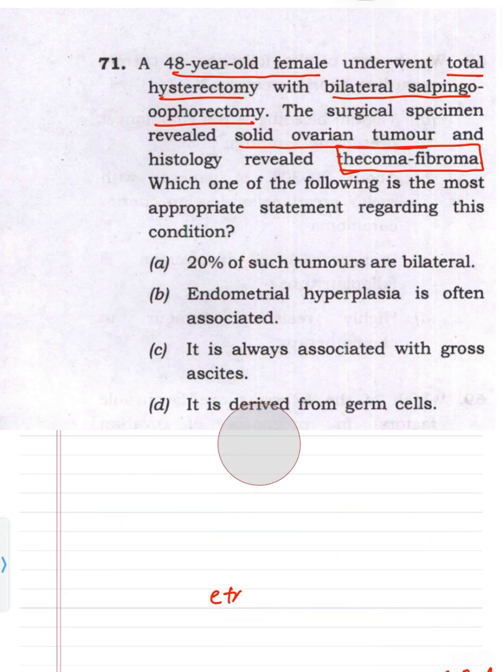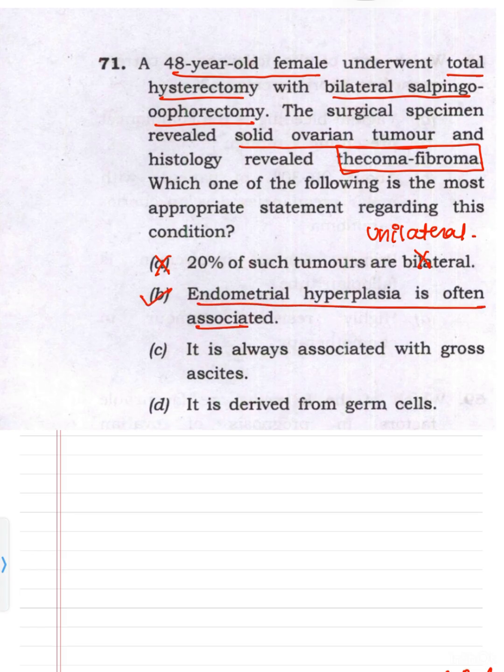Option A, 20% of such tumors are bilateral. No, generally they are unilateral. So these tumors are usually unilateral, so A is wrong. Endometrial hyperplasia is often associated. Yes, this is correct, and the reason is that theca cells produce estrogen. So B is correct.